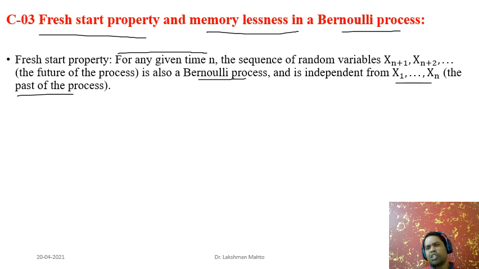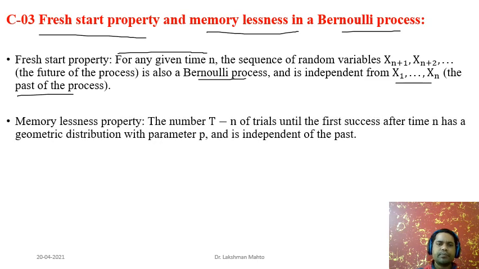So this is the fresh start property. In layman's terms, when we observe in a random process that the future of the process happens to be independent of the past of the process, then we can say that the random process has a fresh start property, and the Bernoulli process has such a property. Another property of this Bernoulli random process is the memorylessness property.